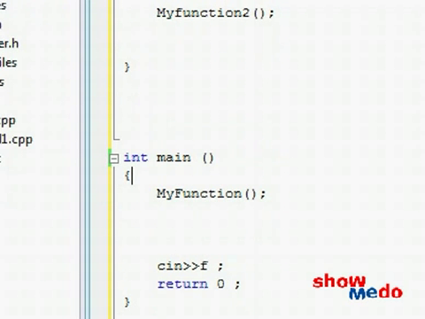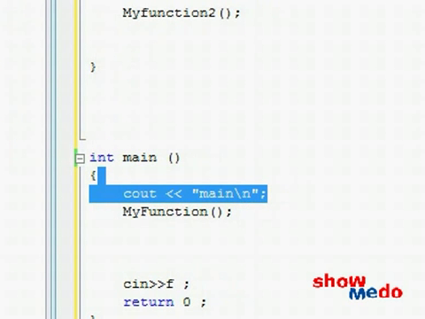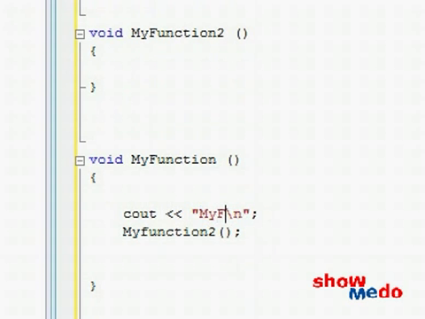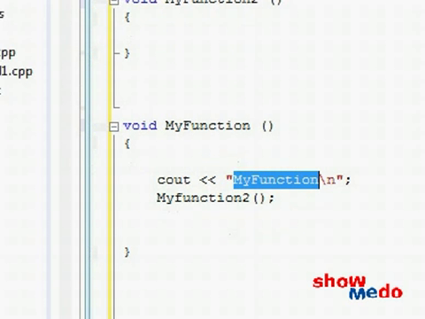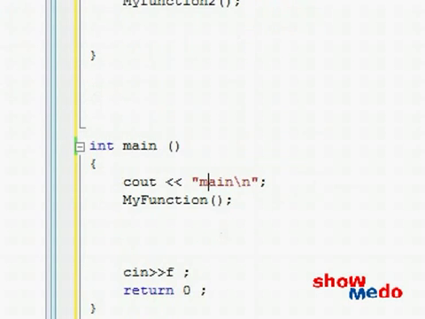To test this out and see if it is working, we're going to print out little messages in each of the functions, and this will signal to us where exactly we are in the program. So in the main, we're going to say main, and then we'll print out some message in my function saying that we're in my function. If for whatever reason we manage to see the words my function in the program, that'll be the biggest proof that we have succeeded in coming into the function my function, because this message is not being printed in main, it's being printed over here.